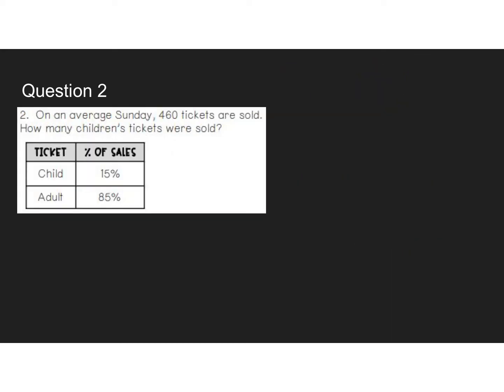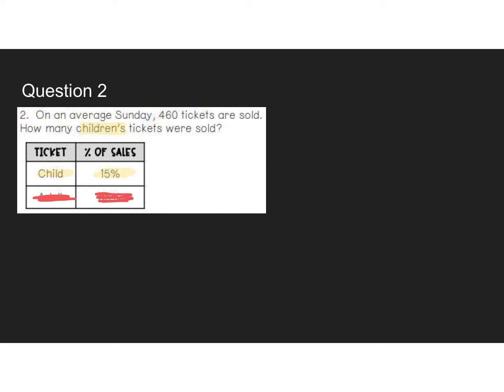So on an average Sunday, 460 tickets are sold. So I think that's our whole. How many children tickets? We're looking for children, so that's important. So that's our percentage, I think. We think that's our total, and then just so I don't mess up, I would maybe get rid of these other percentages.